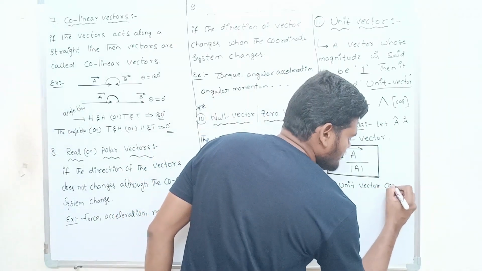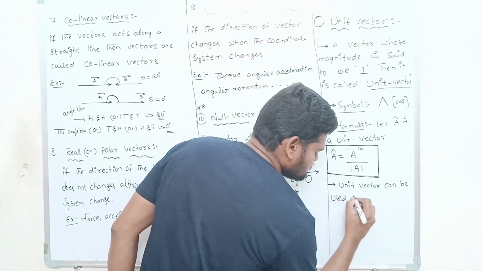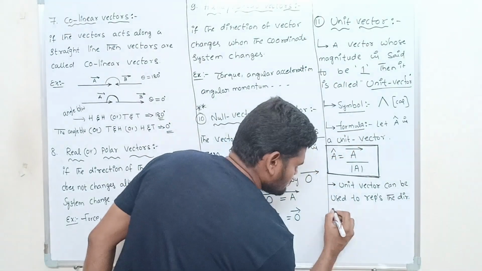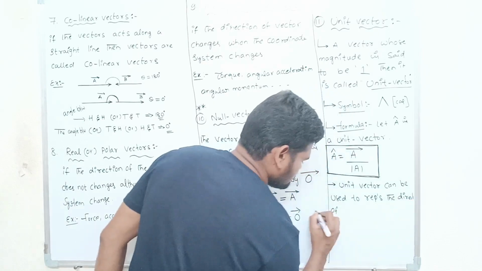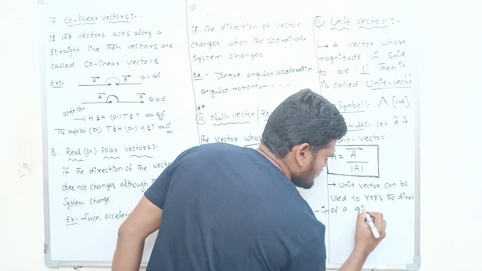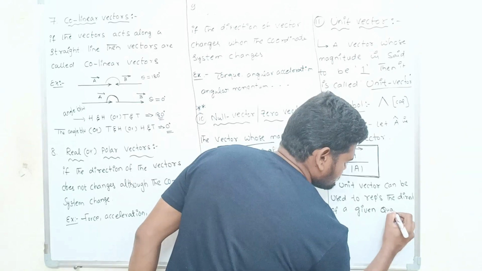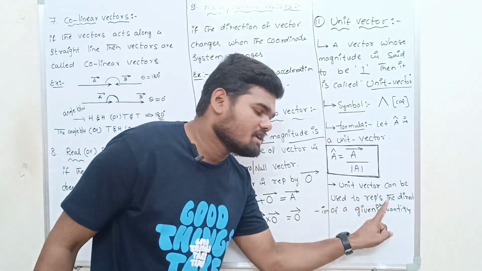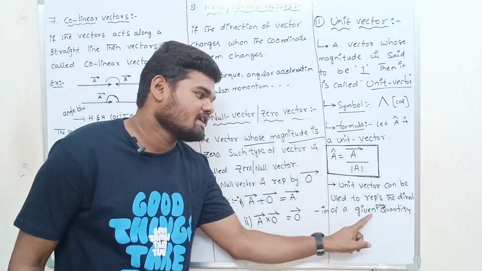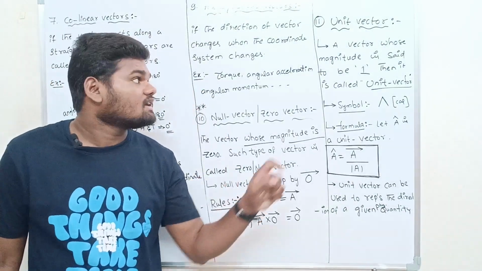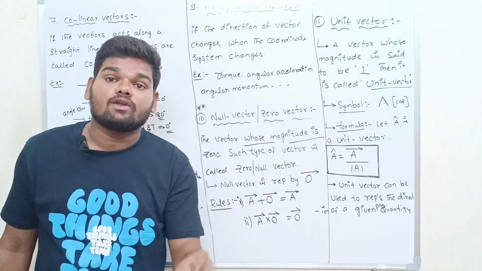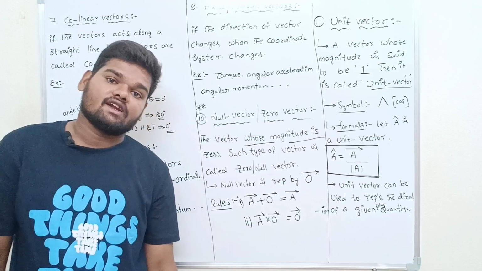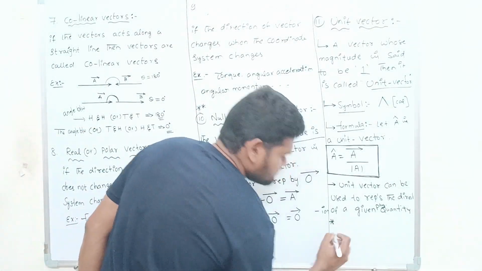Next, a unit vector can be used to represent the direction of a given physical quantity. So why do we use the unit vector? It can be used to show the direction of a physical quantity. It represents the direction. Okay. Are you getting? Right.